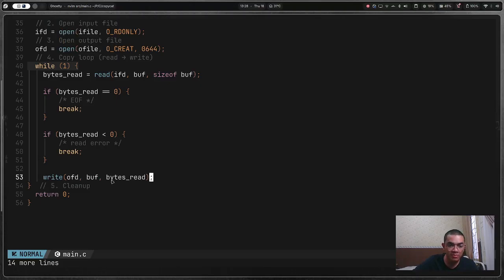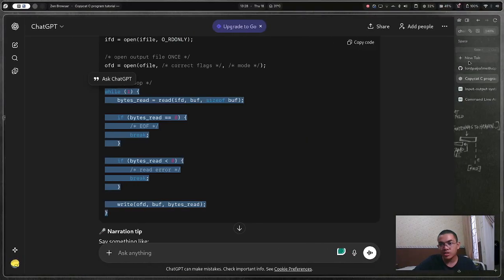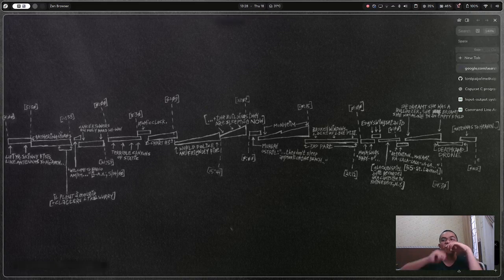Write OFD buffers bytes read. What should I put in the EOF block though? I really don't know. Let's just check EOF block in C. What should I do in EOF?